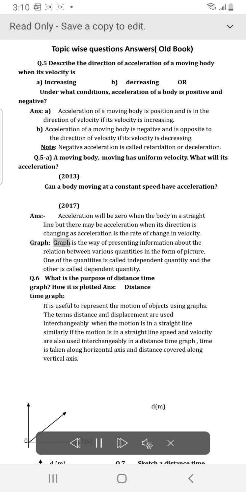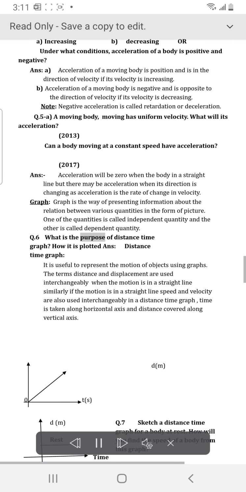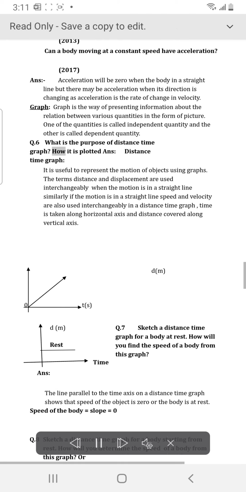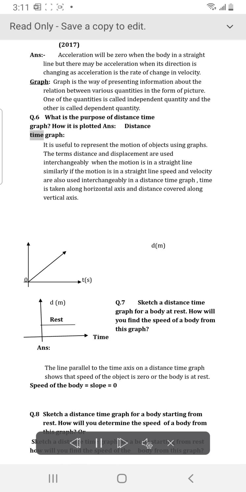Graph. A graph is a way of presenting information about the relation between various quantities in the form of a picture. One of the quantities is called the independent quantity and the other is called the dependent quantity. Q.6 What is the purpose of a distance-time graph? How is it plotted? Answer: distance-time graph. It is useful to represent the motion of objects using graphs.